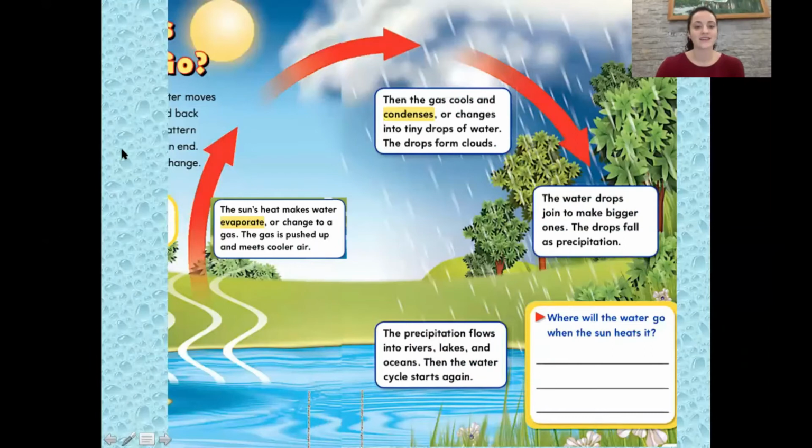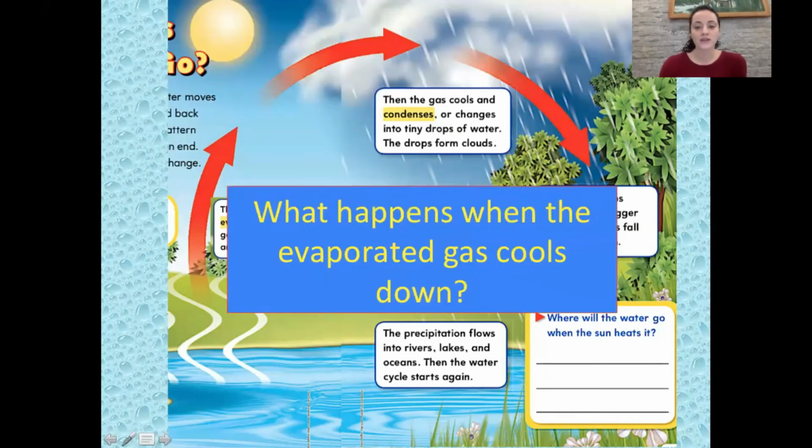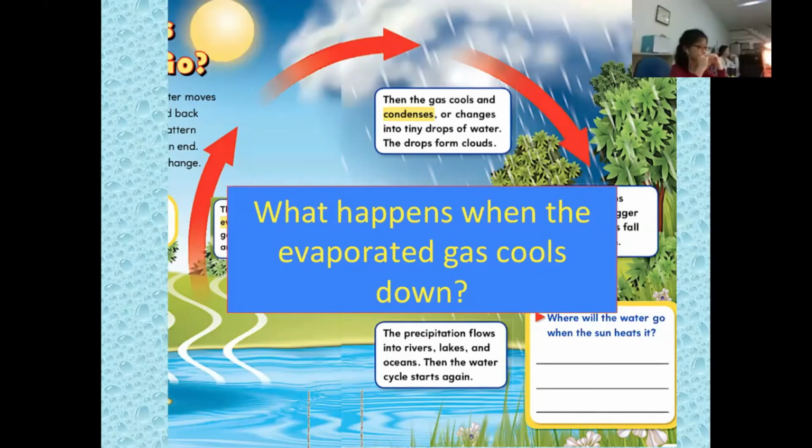All right, so what makes liquid water evaporate? Jenny, what makes the liquid water evaporate and go up? Katie said in the chat, the sun's heat. The sun's heat makes it evaporate, right? What happens when the evaporated gas cools down? Kaki. Condenses. Good. So when the gas cools down, after it's heated by the sun, when it cools down again, it condenses and makes clouds.